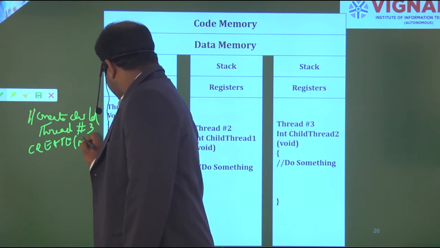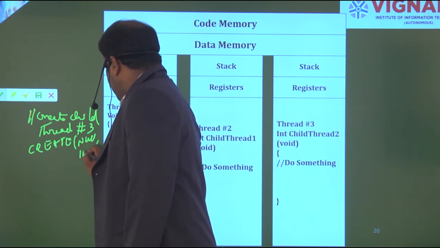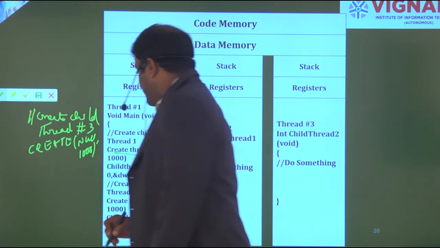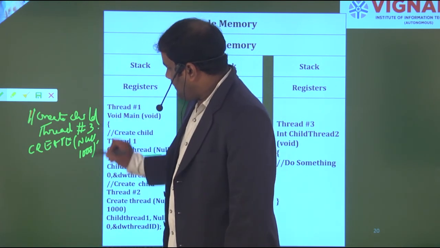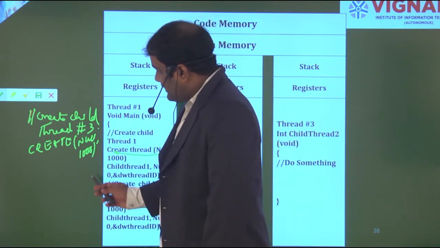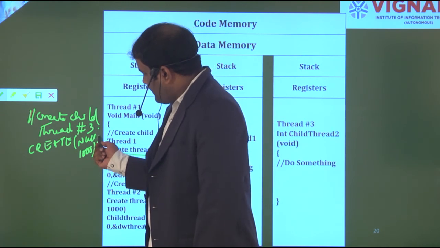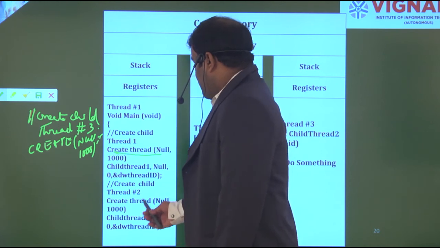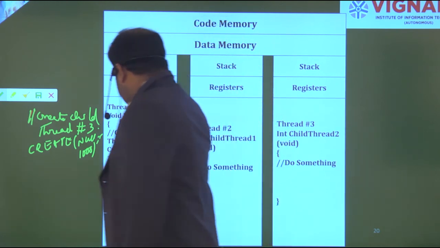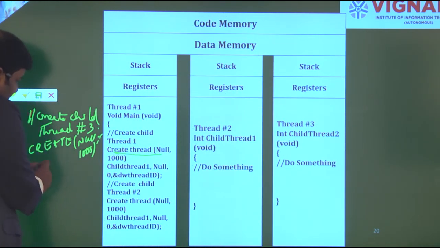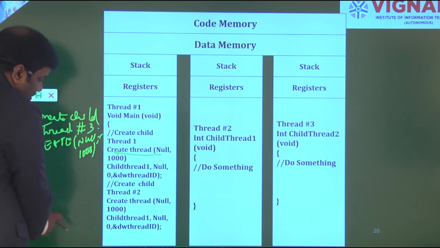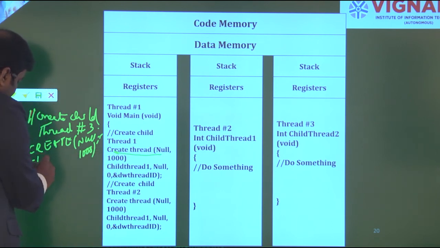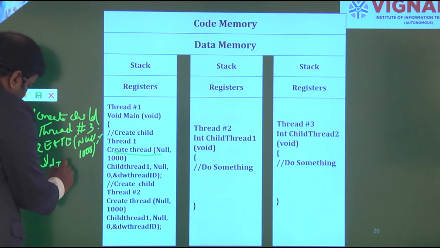Create null having 1000 memory locations, which means I am creating one extra thread having the values of these 1000 values, right? And then child thread 1. This is already having child thread 1, and this one is also operating based on child thread 1 only.